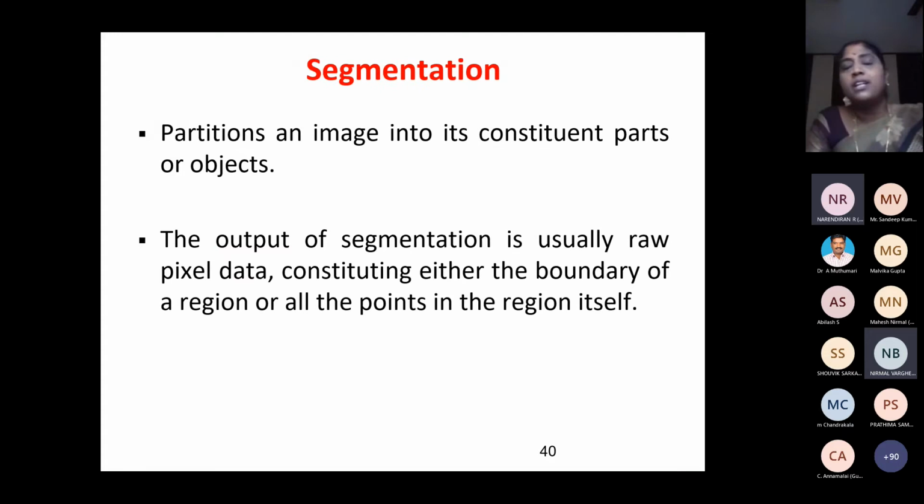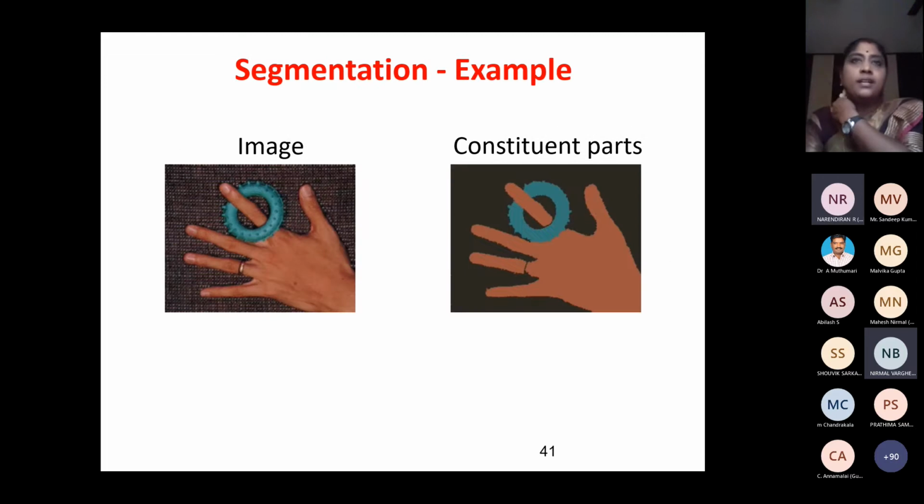Okay, so next is segmentation. Segmentation is where we partition the image. I told you earlier what segmentation is, so there is no need of telling once again. So this is an image. See how I segment it into the constituent parts. I am using different colors to indicate the different portions in an image. The background is shown using black, the ring in some color, and the hand in some other color, and so on. So we segmented the three regions.